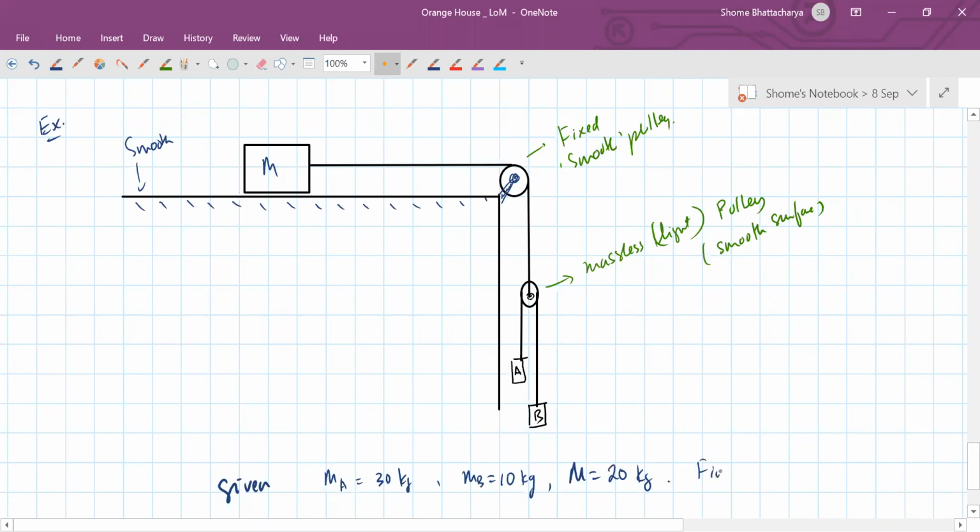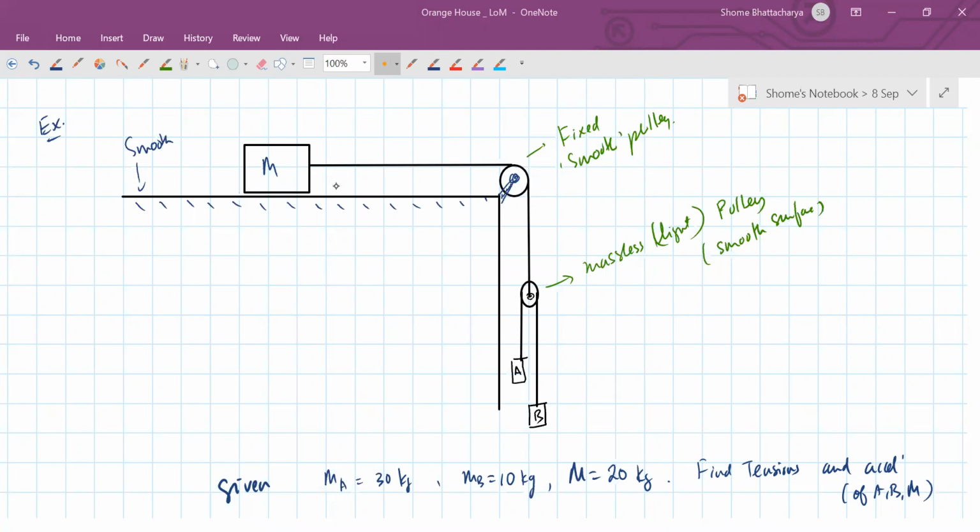Now we want to find the tensions and accelerations of all the three things, A, B, and the mass m. There's no friction anyway here. Yes, I kept the mass of B less compared to A, so that the block A will be sliding, coming down, and B will be going up in the pulley's frame. Okay, so this is the question.